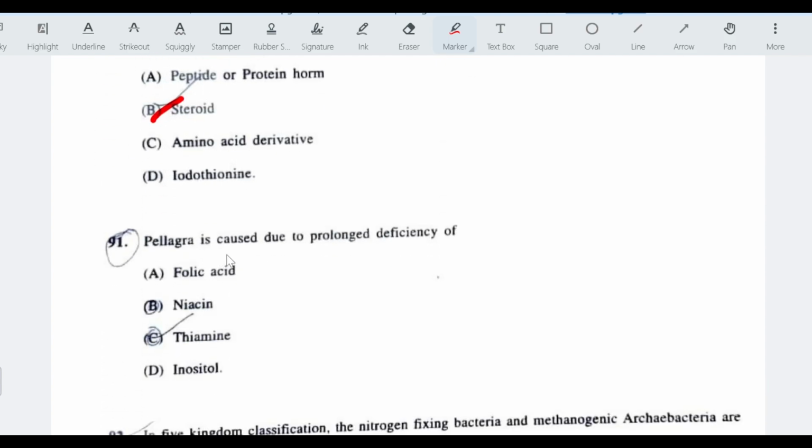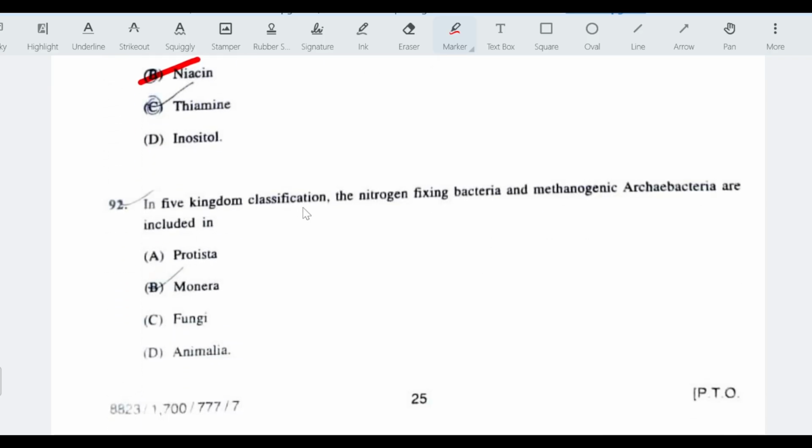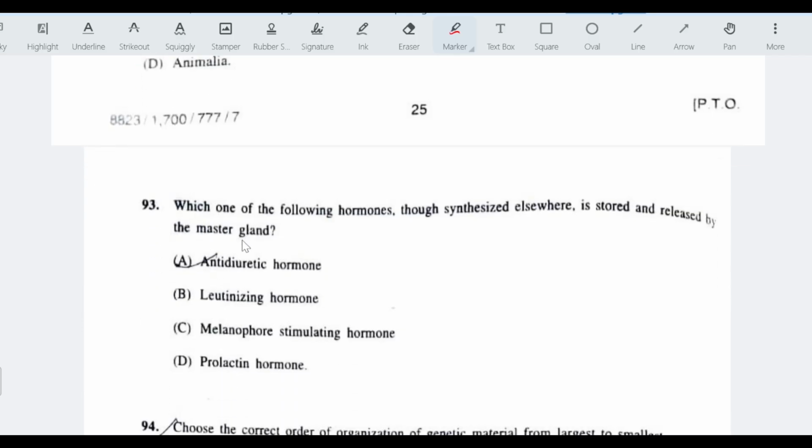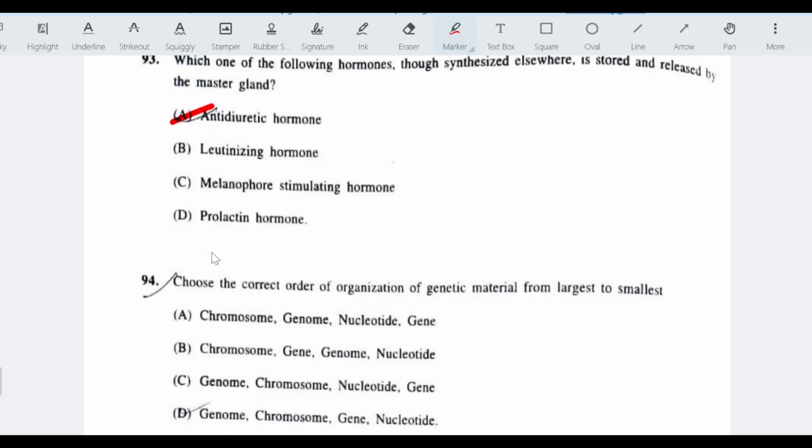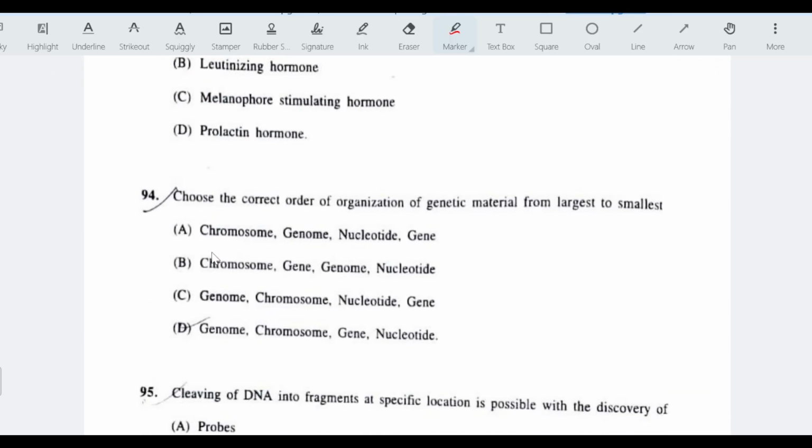Pellagra is caused due to prolonged deficiency of niacin vitamin. In five kingdom classification, the nitrogen fixing bacteria and methanogenic archaebacteria are included in the kingdom Monera. Which one of the following hormones, though synthesized elsewhere, is stored and released by the master gland? Antidiuretic hormone.